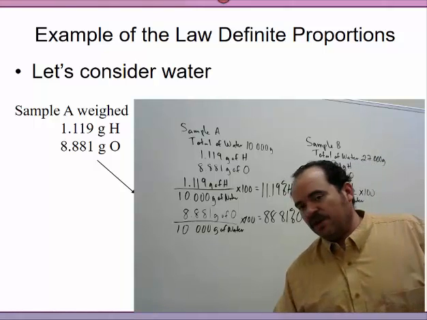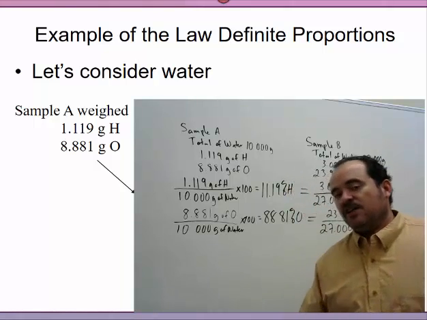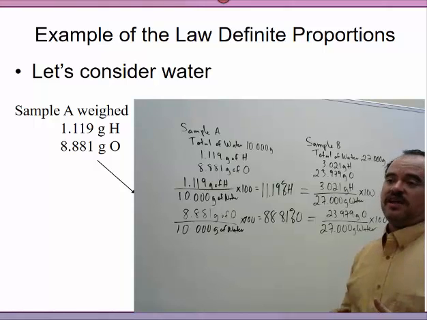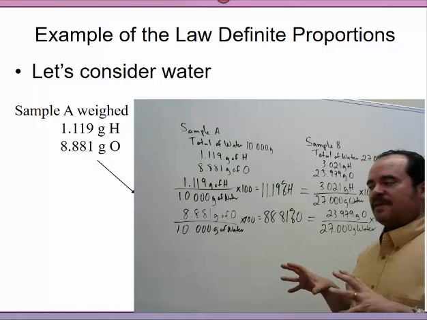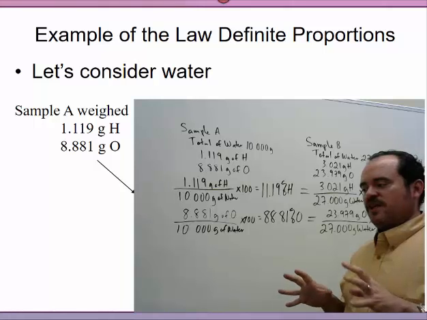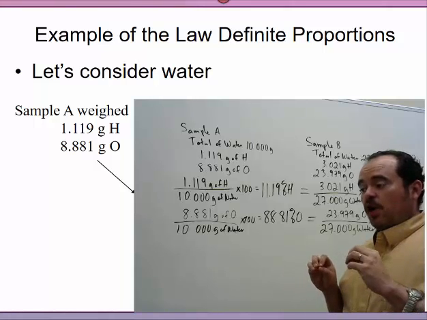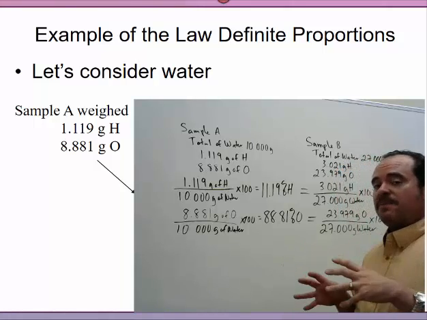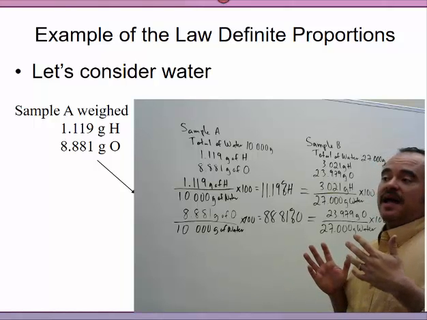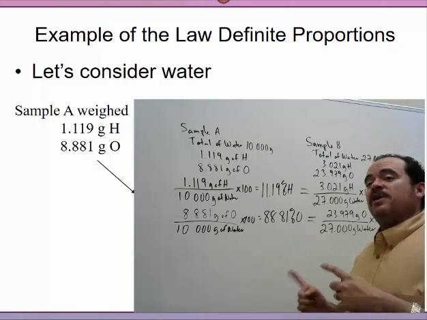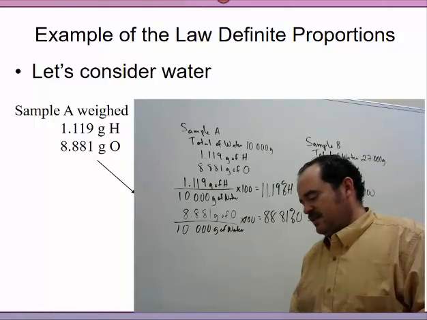And we of course have one more left to do, which is the law of multiple proportions. That's when we start getting different compounds mixed in together, and how do we come up with a defined ratio, in whole numbers, based on compounds that have the same elements but different ratio amounts. So we'll see that next. All right.